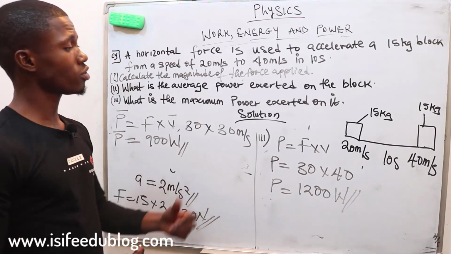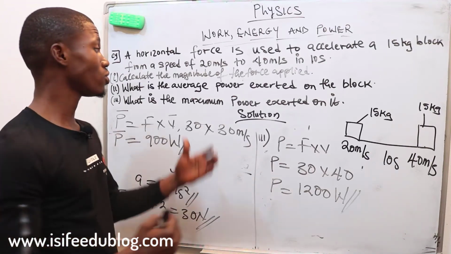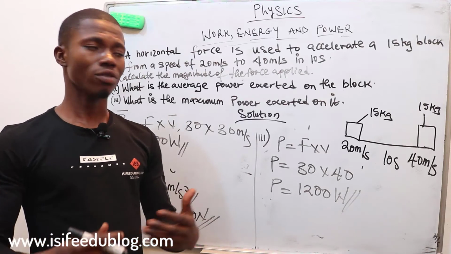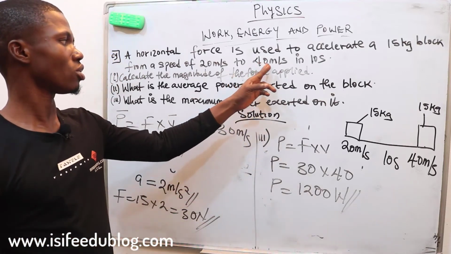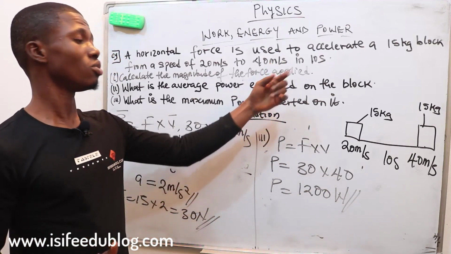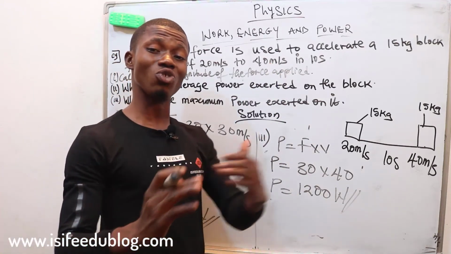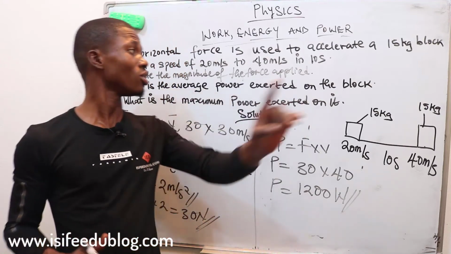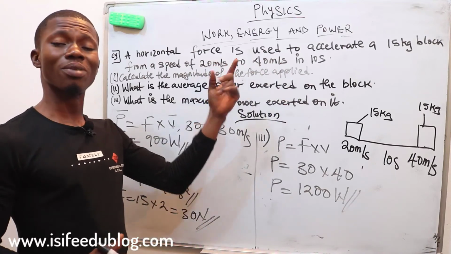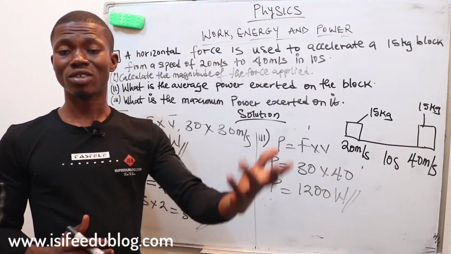Okay, and also I want to leave some tips on how to be perfect on this work, energy and power. Just be careful. In this our question, we would not consider conversion. We are solving with the same unit. Some examiners might try to change units for you to know when to convert before solving. He might give you meter per hour and leave this one under meter per second. You are to convert to a definite unit before you start solving.